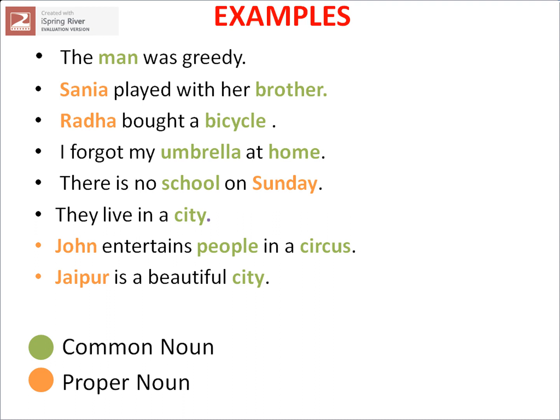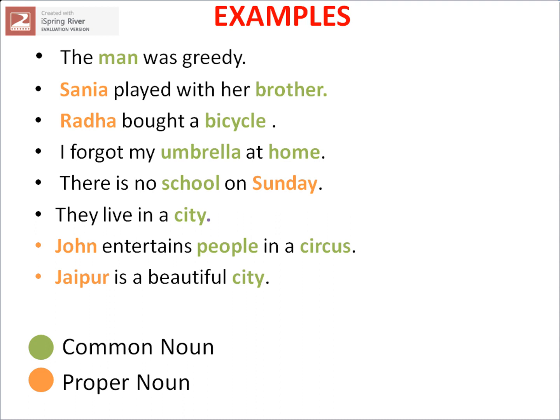Next, Radha bought a bicycle. Radha is a specific name given to a person. So Radha is a proper noun. Bicycle is a common noun as it is a general name given to a thing. Next, I forgot my umbrella at home. Umbrella is a general name given to a thing. So it comes under the common noun.